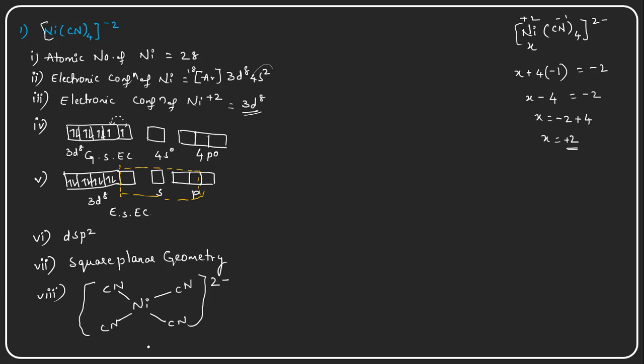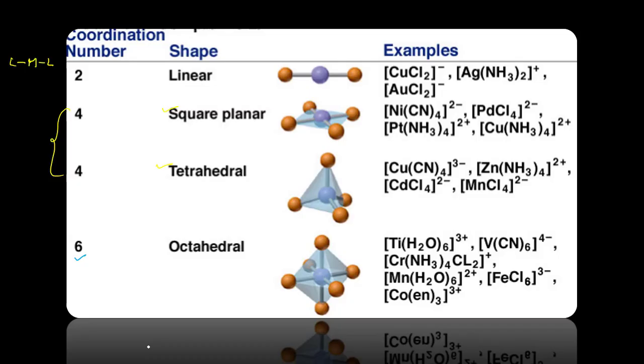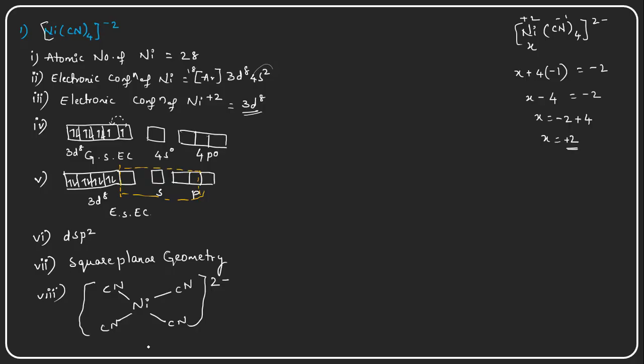Clear? And the next example is tetraamminecopper(II), [Cu(NH3)4]2+.